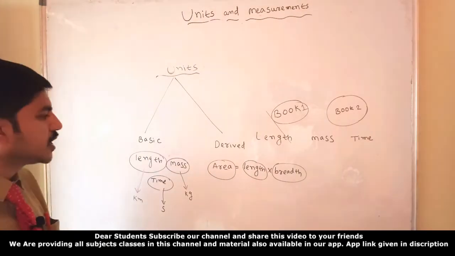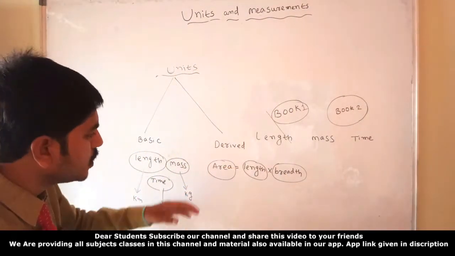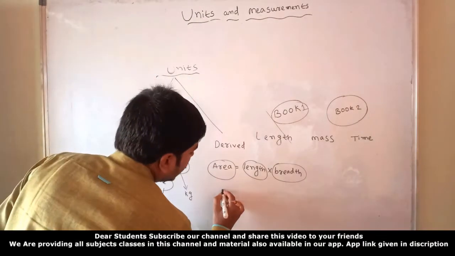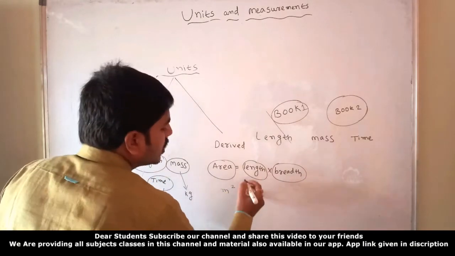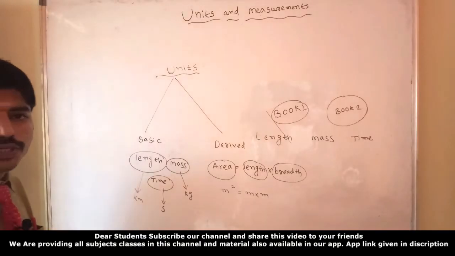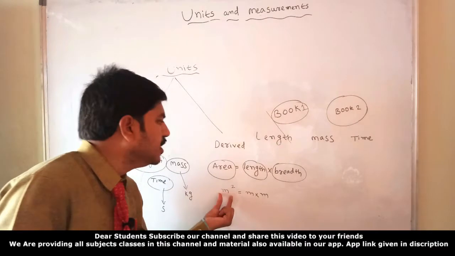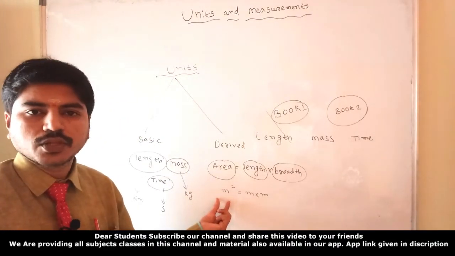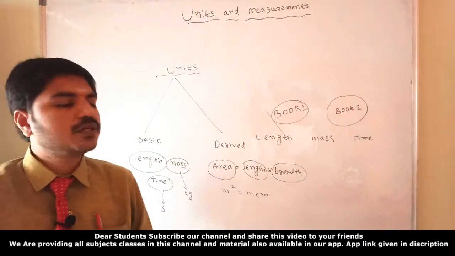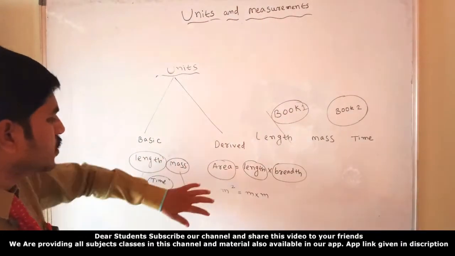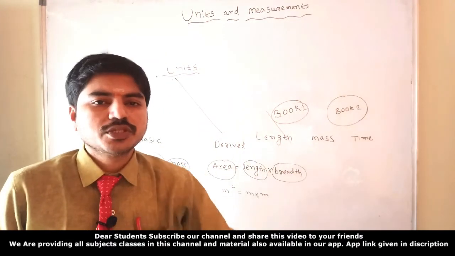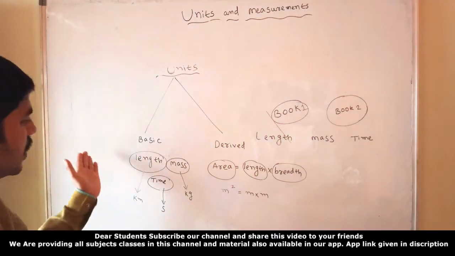Now one more thing: derived quantities and derived units. What is meant by derived? For example, area. We already know area is measured in meter square, and meter square means meter into meter. Yes or no? Meter square equals meter into meter. This is called a derived unit. In any equation, you can easily find the derived and basic units. The combination of basic units is said to be a derived unit. Okay, now we'll go for the next one.